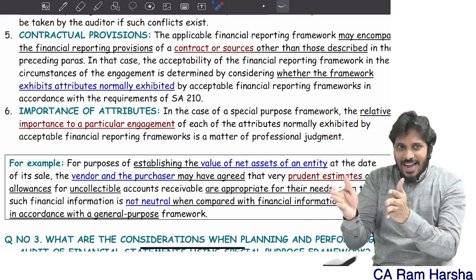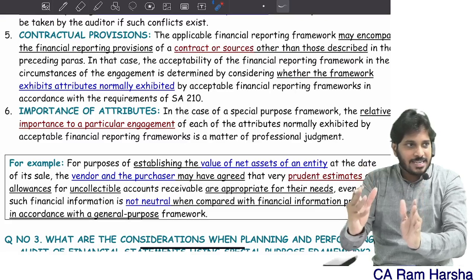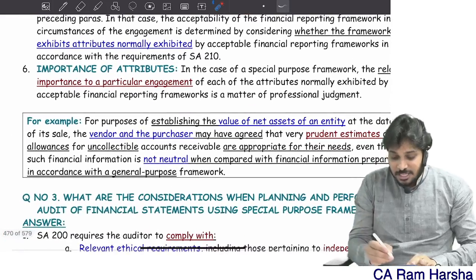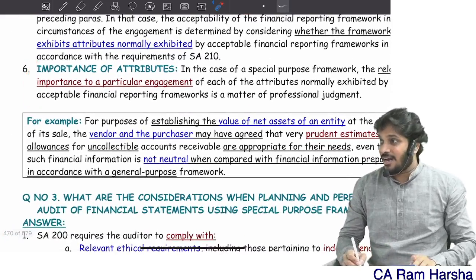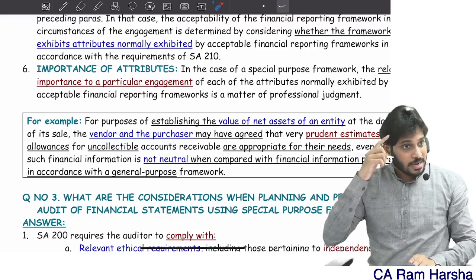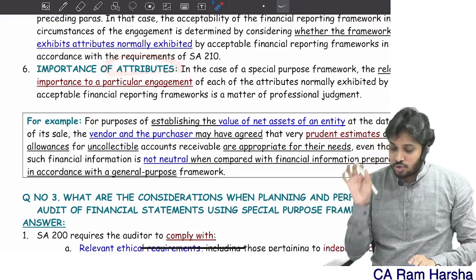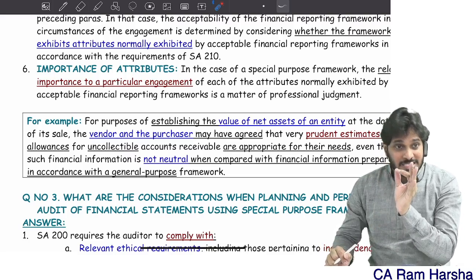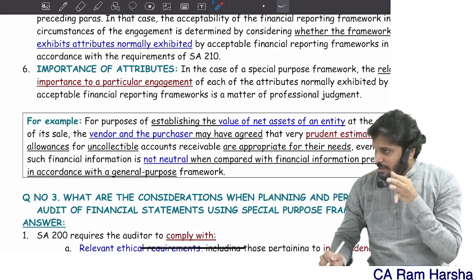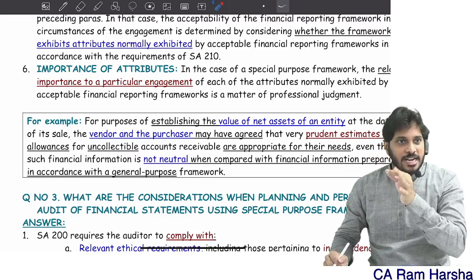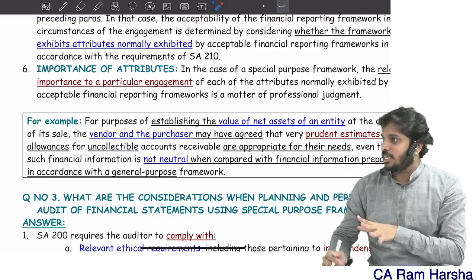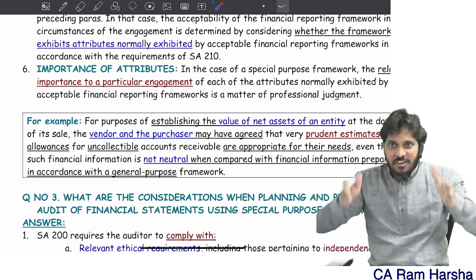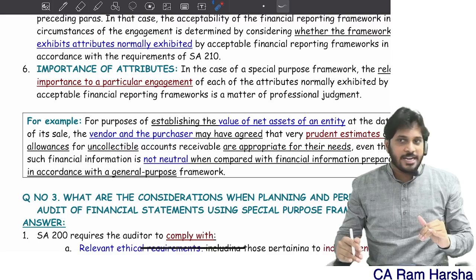For example, here a grant letter is there. Inside that grant letter, some additional conditions were given. That also has to be complied with. Special purpose financials have to be prepared keeping in mind important attributes to the users. For example, when I am preparing financial statements separately for the governmental authority which gave me the grant, the most important attribute they are asking me to focus on is utilization of the grant. In the P&L account, I must separately show grant expenses as separate items.